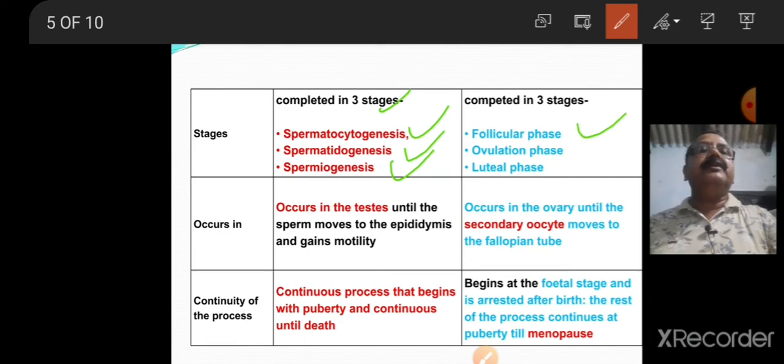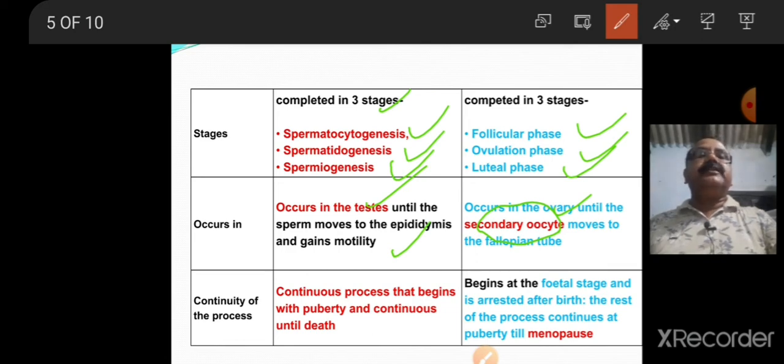These are follicular phase, ovulation phase and luteal phase. Then where does the process occur? Spermatogenesis occurs in the testes until the sperm moves to the epididymis and gains motility. Similarly, oogenesis occurs in the ovary until the secondary oocyte moves to the fallopian tube.